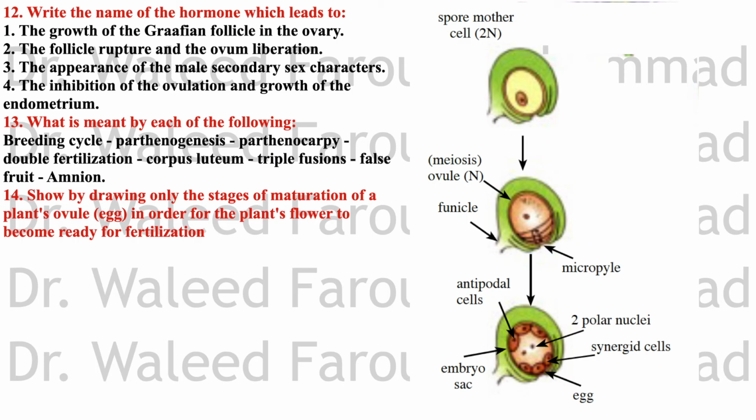Amnion. The amnion is the inner membrane that surrounds the embryo. It surrounds the embryo with fluid and serves to protect the embryo against shocks and dryness, and forms the umbilical cord, which connects the embryo to the placenta.